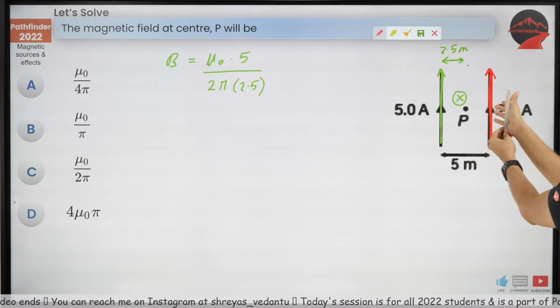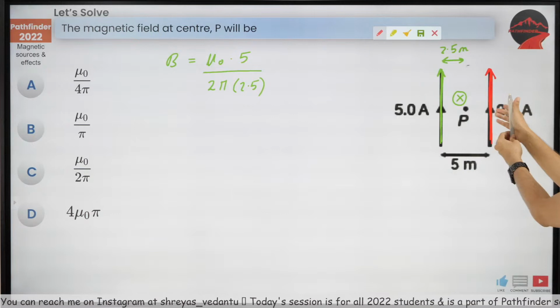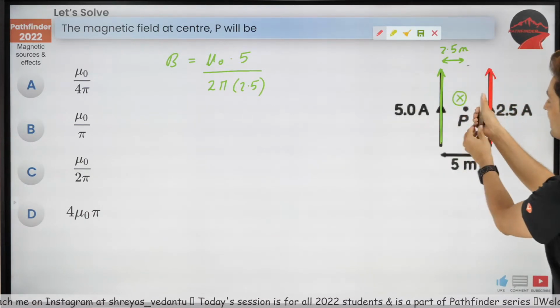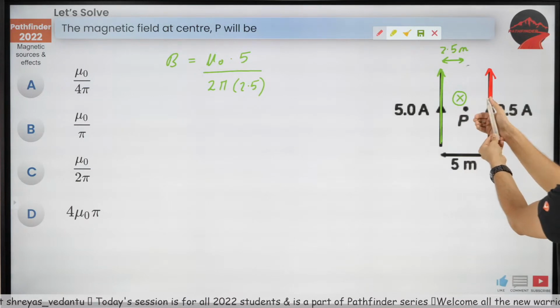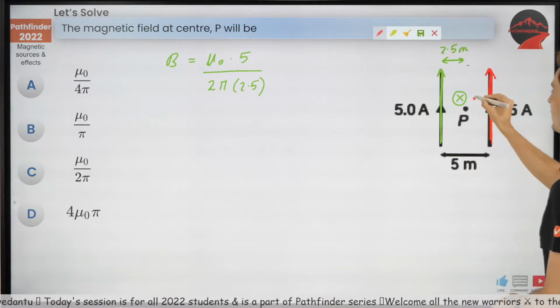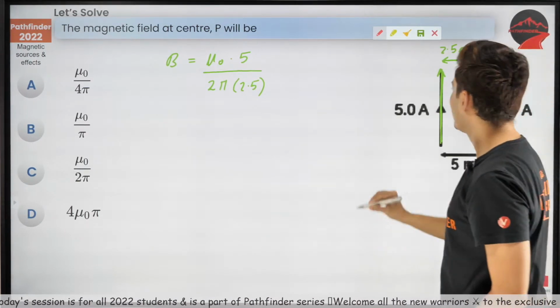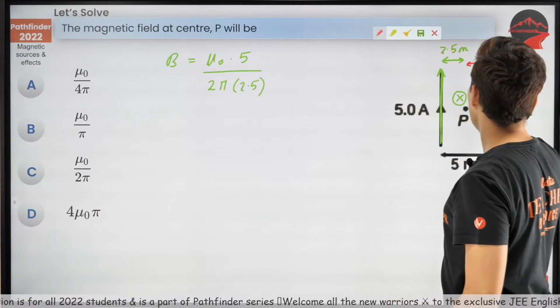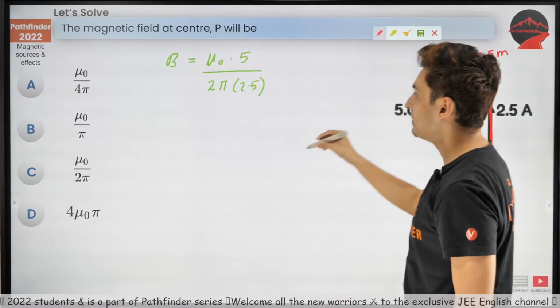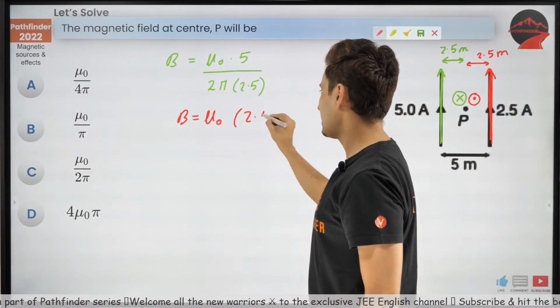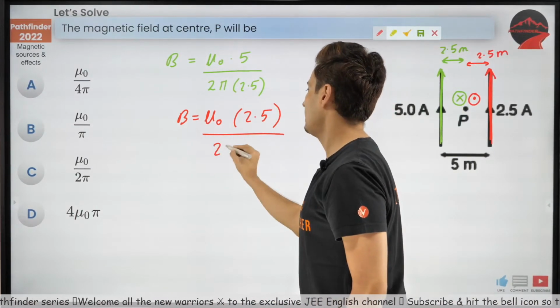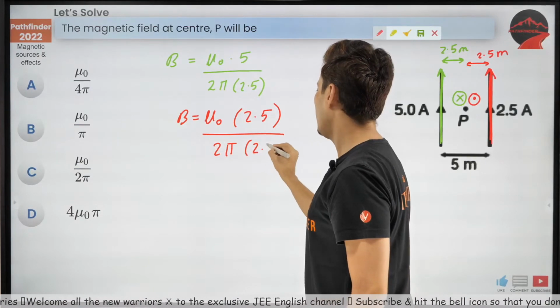See how the fingers are curling. So again you will see on the left side of the wire, the magnetic field is coming towards me. So that means I should put a dot over here. And again, this distance is also 2.5 meters because it is the midpoint. So the magnetic field will be mu naught, but this time 2.5 divided by 2 pi r.